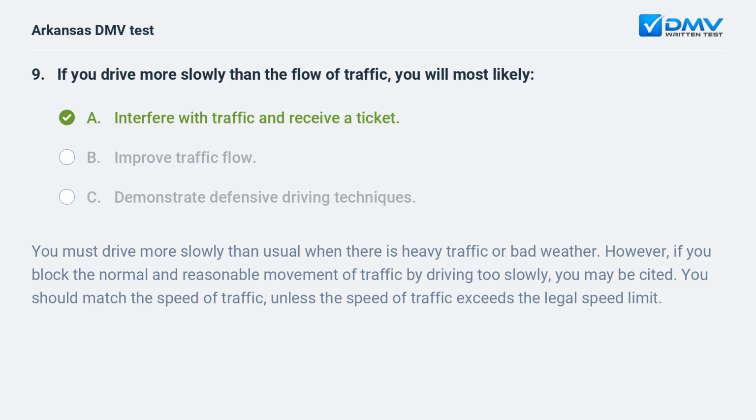A. Interfere with traffic and receive a ticket. You must drive more slowly than usual when there is heavy traffic or bad weather. However, if you block the normal and reasonable movement of traffic by driving too slowly, you may be cited. You should match the speed of traffic, unless the speed of traffic exceeds the legal speed limit.